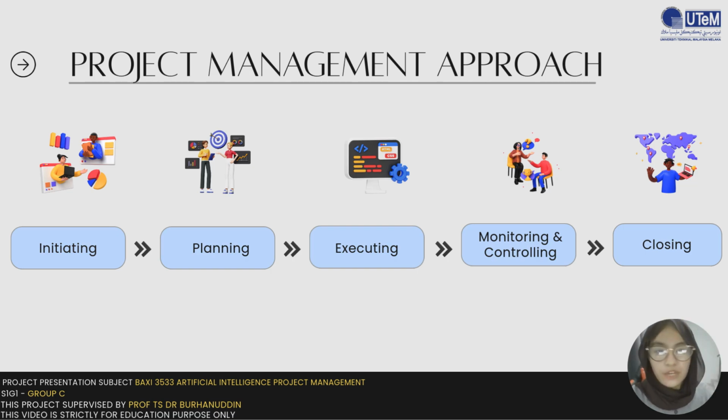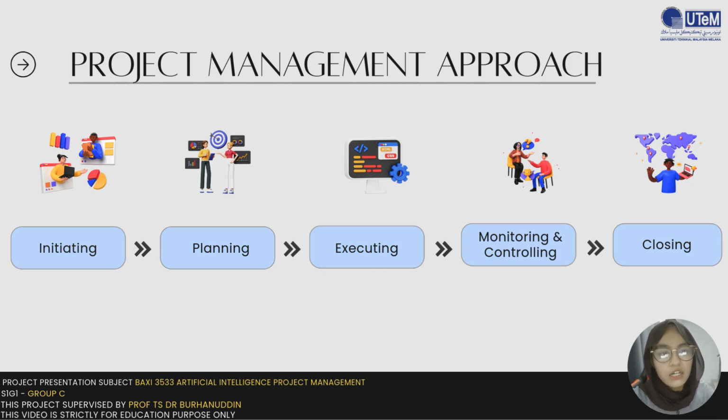Assalamualaikum Doctor. My name is Sofia Amira and now I'm going to explain the project management approach. So here we have five phases. The first one is initiating, where we identify the air pollution problem in Melaka and then we define project objectives, scopes and stakeholders. And the second phase is planning, where we develop work breakdown structure and plan dataset usage, model selection and schedule. The third phase is executing.